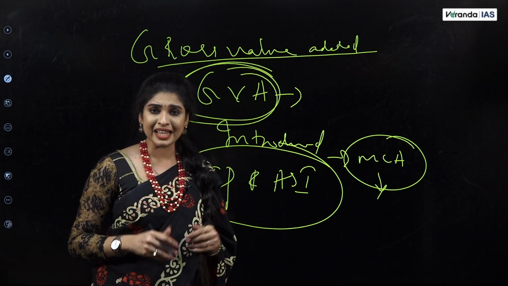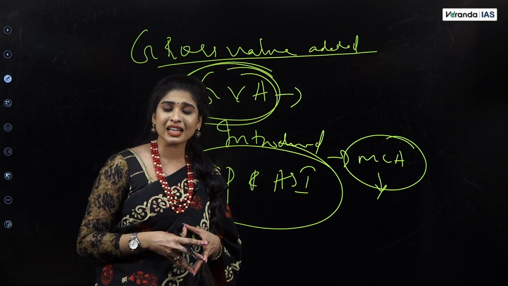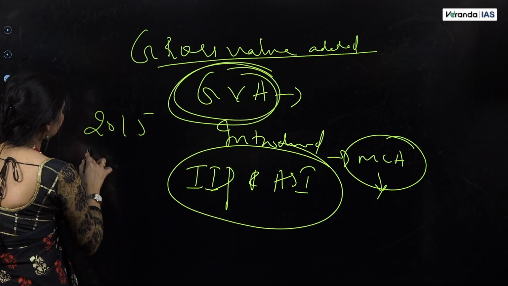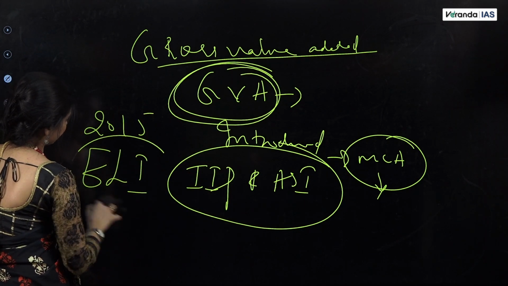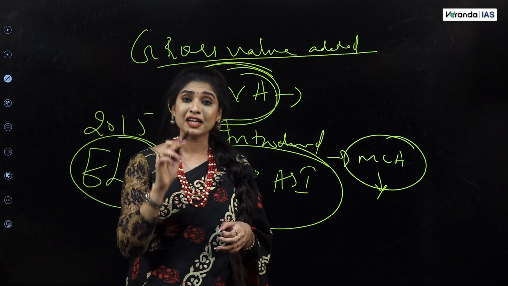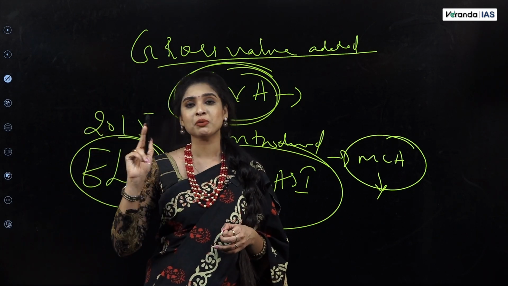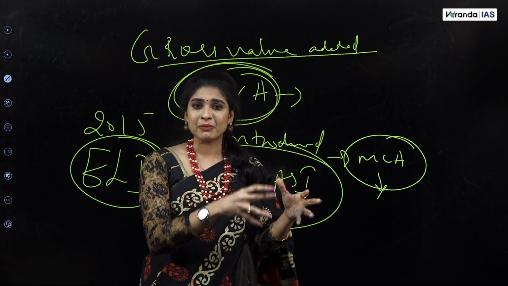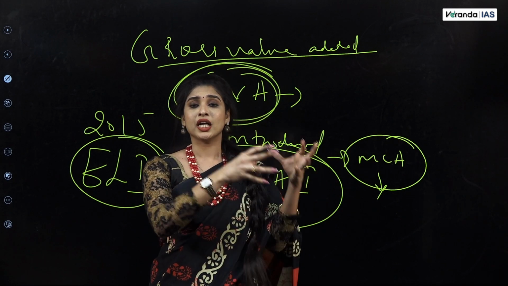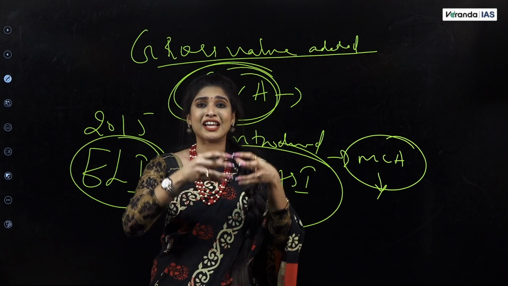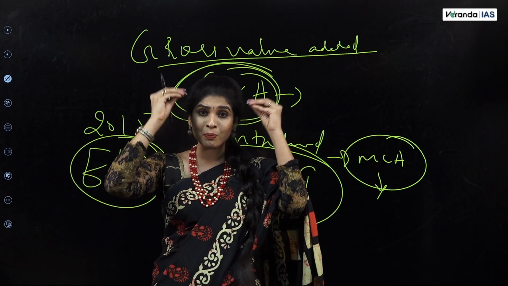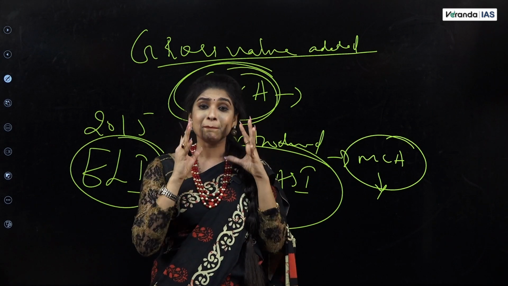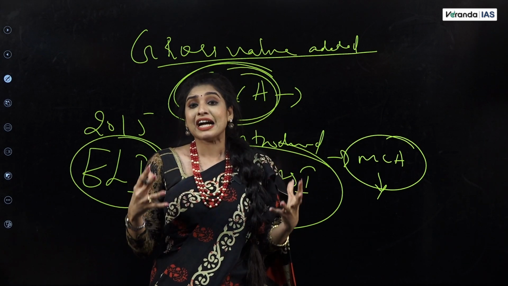And last but not the least, another change that was brought in the calculation of GDP after 2015 was the introduction of ELI. ELI means effective labor input method. Earlier, whether a laborer worked in the primary sector or the secondary sector, we used to assume that their efficiency would be the same. Now, with the effective labor input method, we calculate based on the efficiency or the productivity of the labor.